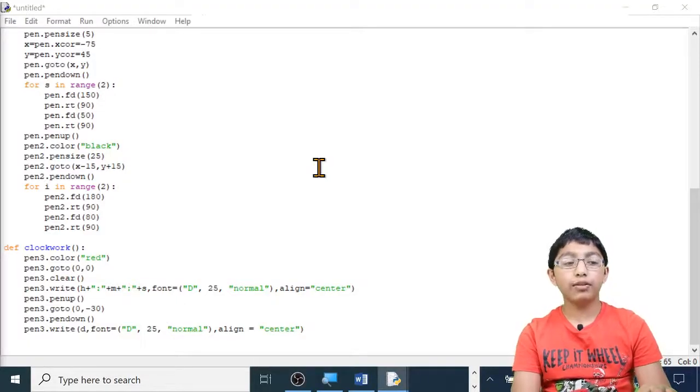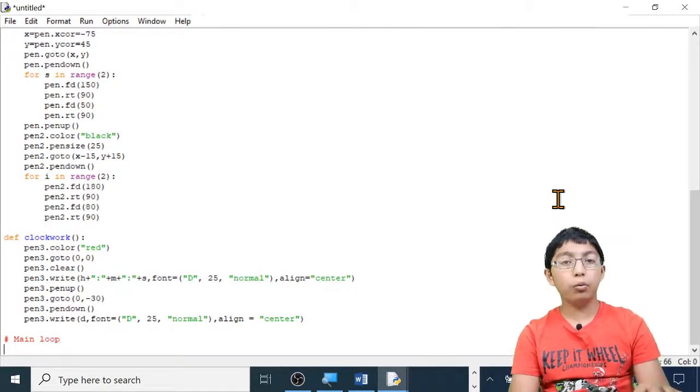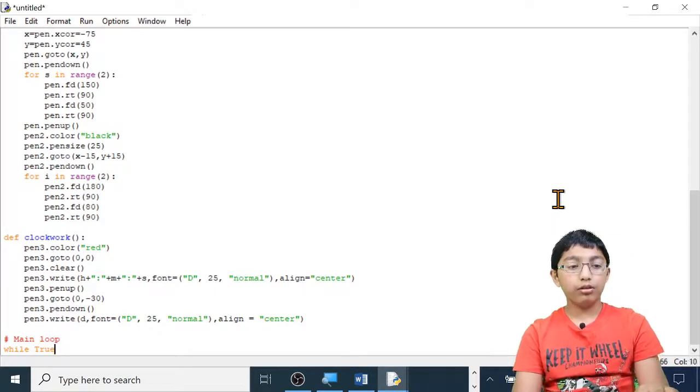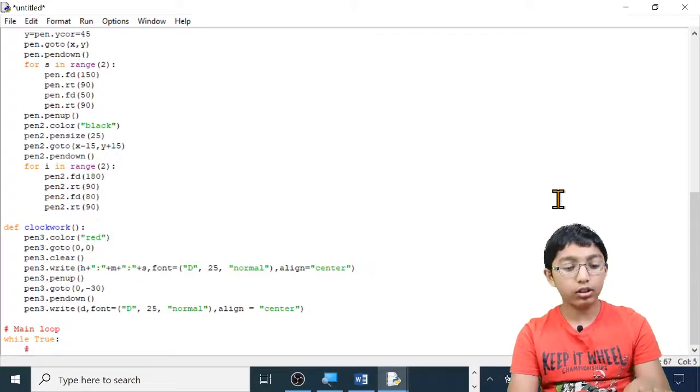Now let's move on to step 5, creating the main loop. So this is going to be the main loop. This is going to be a while loop. While everything outside the loop is true, make sure the T in true is capital, colon, enter. Let's set the time. Okay, I'm going to make it 24-hour clock.